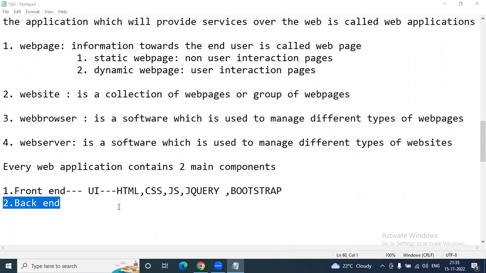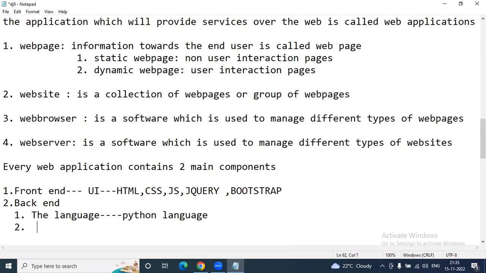The backend mainly has three components. The first is the language. What language are we going to use to build web applications in Django? Python language, obviously. Python is compulsory. This is the backend for your front end. Behind the scenes, we write especially view logic in Python only. Next one is the framework. What framework are we going to use? The Django framework. Even the REST framework we can include later.